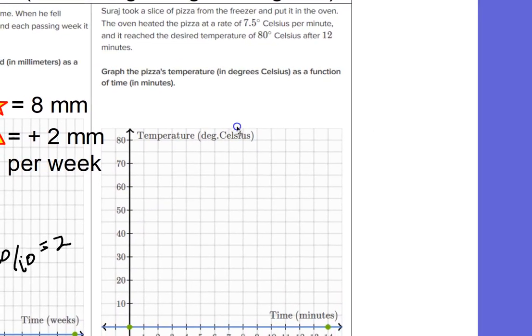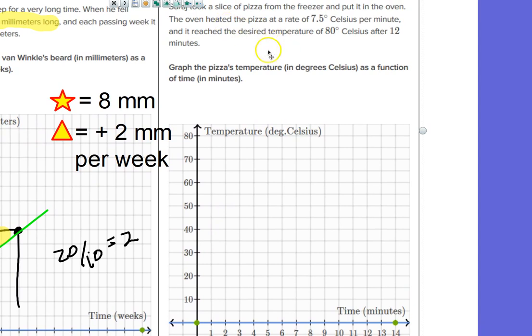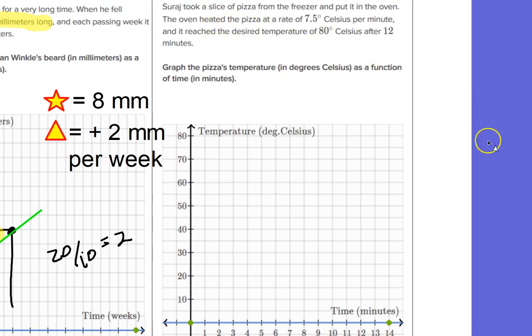Okay, let's try this again. Raj took a slice of pizza from the freezer and put it in the oven. The oven heated the pizza at a rate of 7.5 degrees Celsius per minute. So that's telling me my slope triangle. My slope is 7.5.